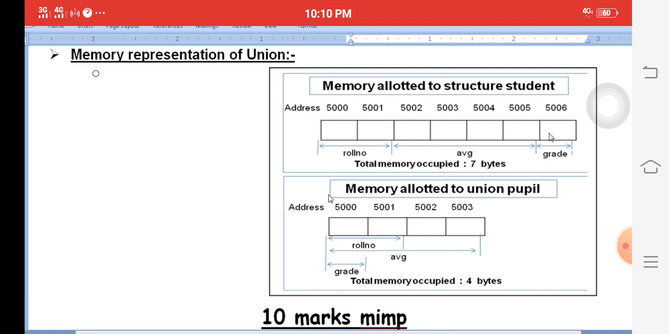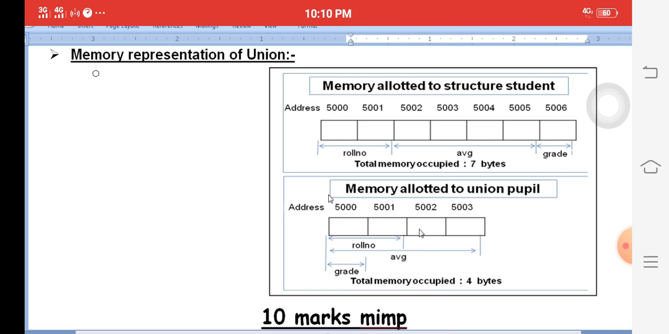What is the highest memory here? Average. Average means 4 bytes. Only 4 bytes is created. In the 4 bytes, 2 bytes are shared with roll number, 1 byte is shared with the character grade, and 4 bytes are shared with average.